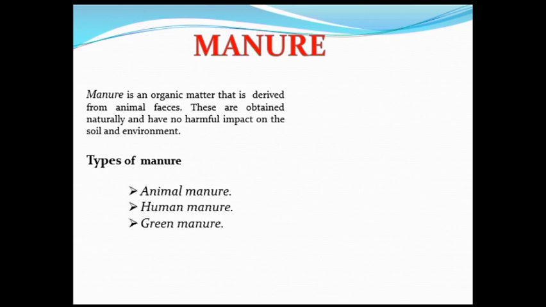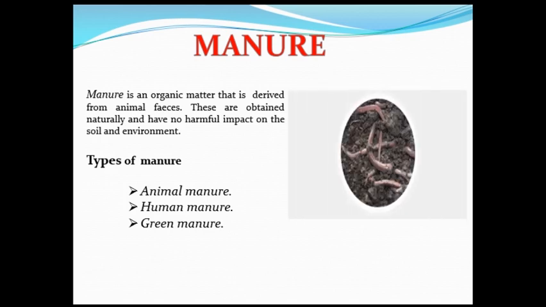Types of manure. Animal manure. The waste products from animals like their excreta, dung are used as animal manure. Human manure. Human excreta is treated and used as manure. Green manure. The wastage from homes and other green products are decomposed in a pit to give manure.